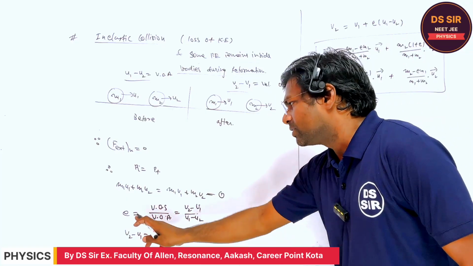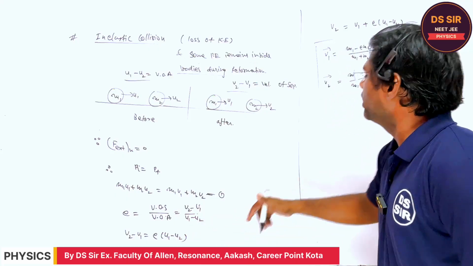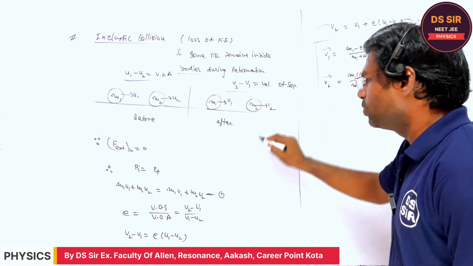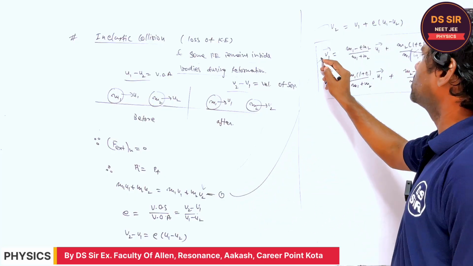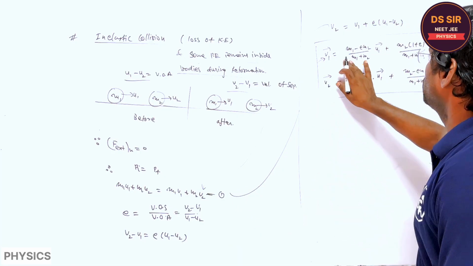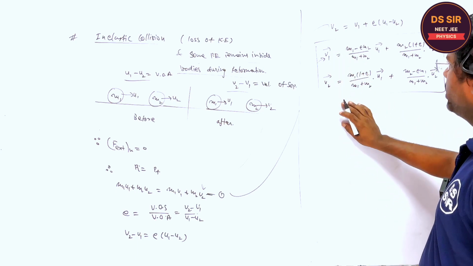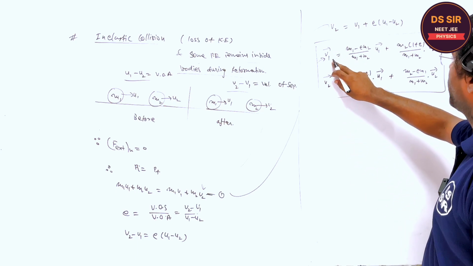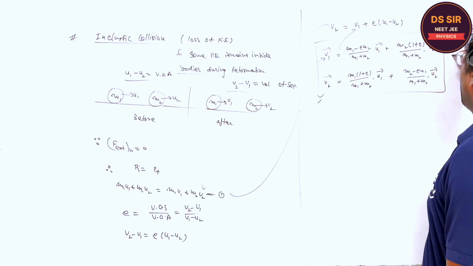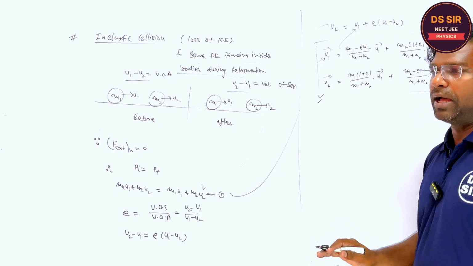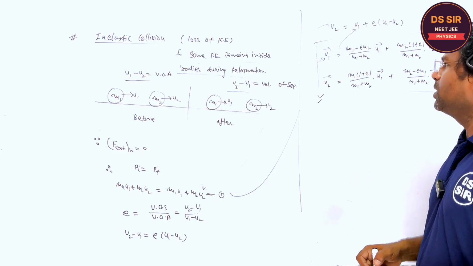This is the coefficient of restitution, velocity of separation divided by velocity of approach. From here you will get v2, and if you put this v2 value over here and simplify, you will get v1. I'm not doing the calculation; I suppose you have done this. If you need, you can tell me. When you find v1, you can put it in this case and get v2. You have to remember this v1 and v2 formula for solving the questions. Did you get this formula? Tell me.